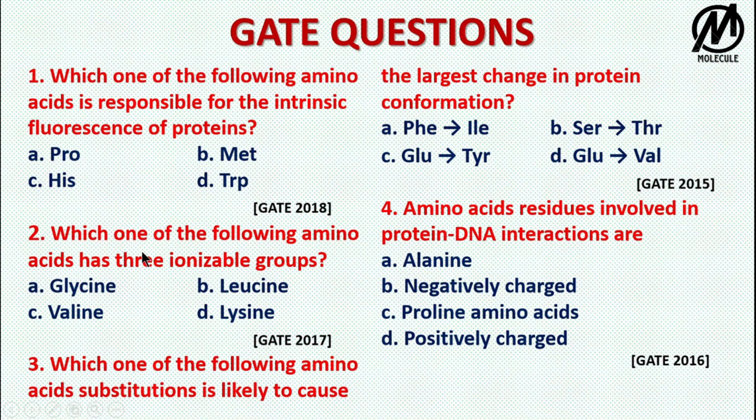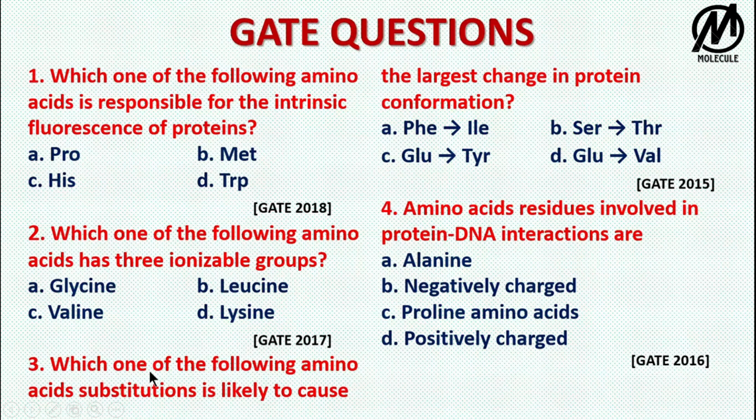Which one of the following amino acids has 3 ionizable groups? Now if you see the options very carefully, glycine, leucine and valine all are hydrophobic in nature. The only option that has been left is lysine, which has 3 ionizable groups.